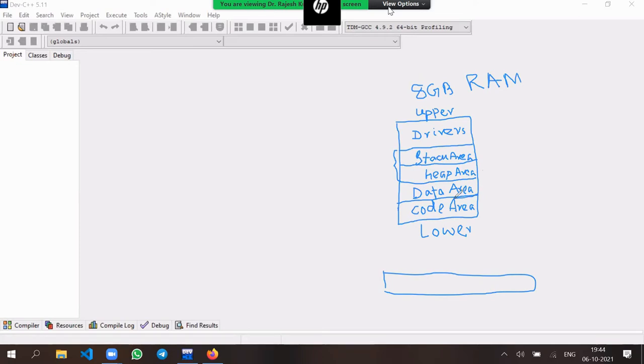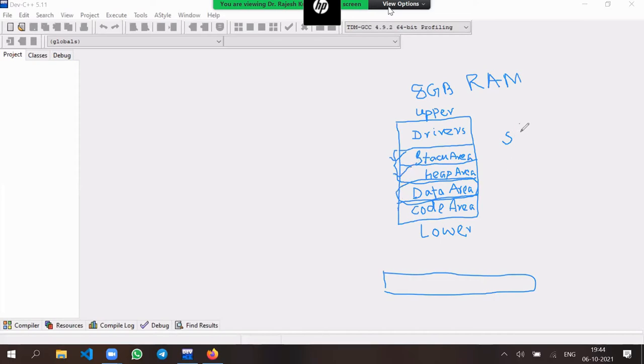Can anyone tell me what this data area is then? What is the difference between the stack area and the data area? Stack area also stores data, and heap area also stores data, so why is there a need for a data area?